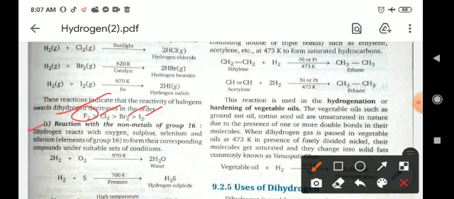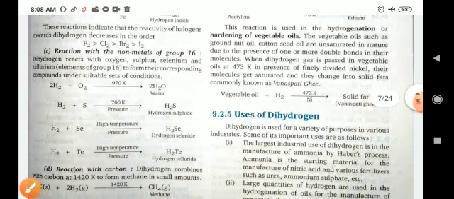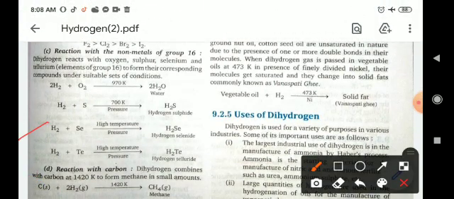Reaction with the non-metals of group 16. Hydrogen reacts with a non-metal like oxygen at 970 Kelvin to form water. It reacts with sulfur at 700 K to give hydrogen sulfide. Similarly, hydrogen reacts with selenium to form hydrogen selenide, and tellurium to form hydrogen telluride.